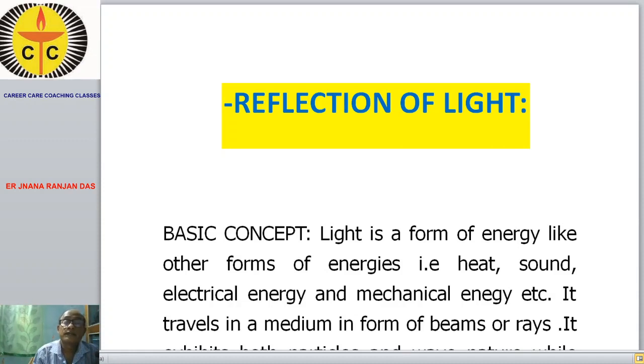Light is a form of energy, like other forms of energies, like heat energy, sound energy, electrical energy, or mechanical energy.